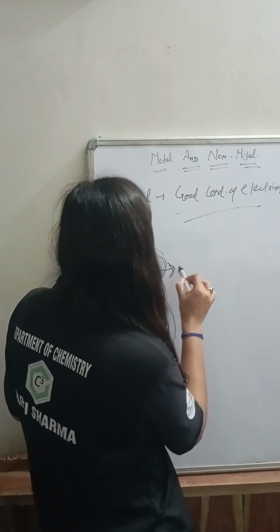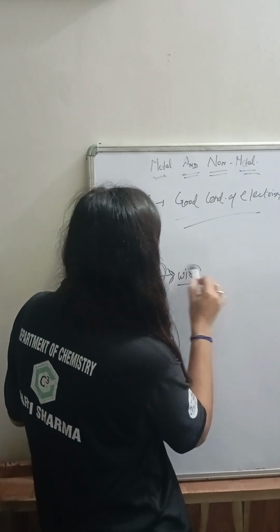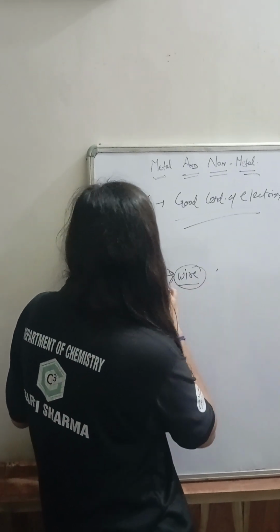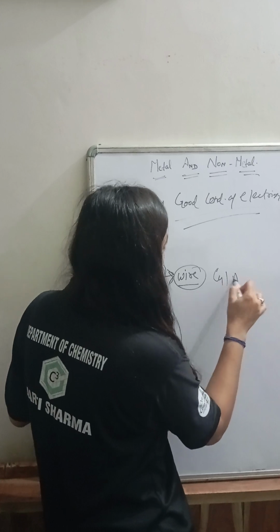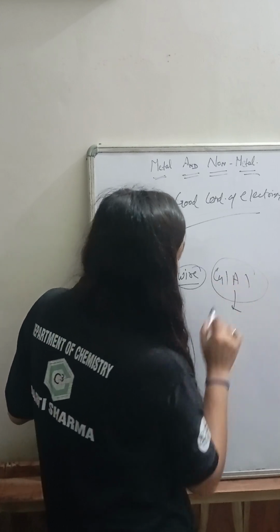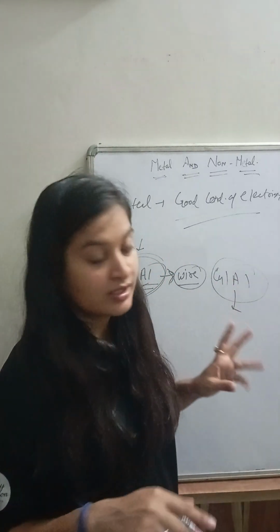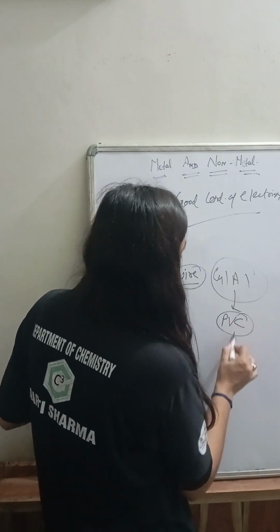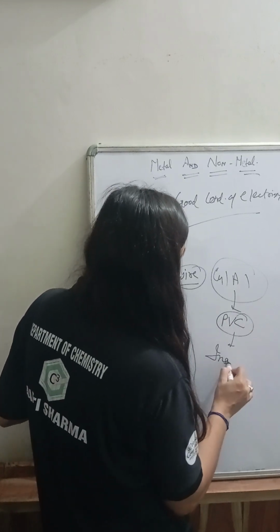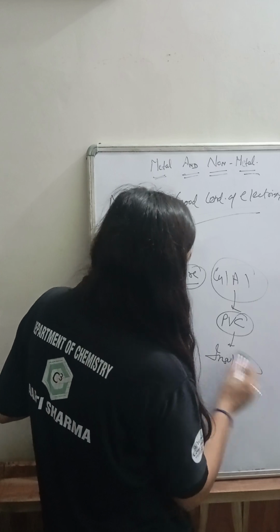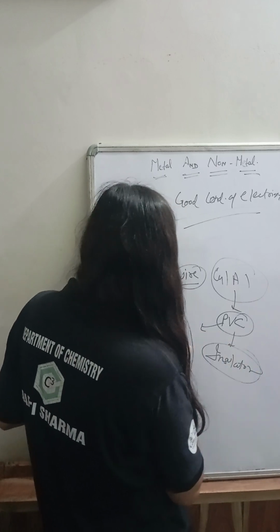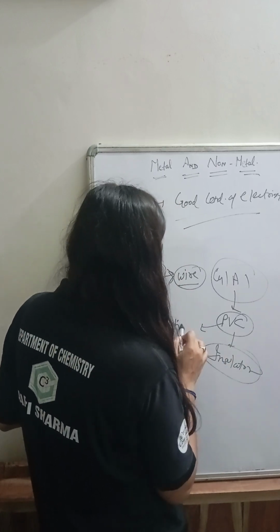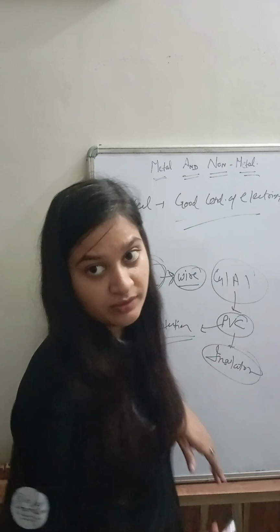So in our homes, wires are made from metal, that is copper and aluminium. On the copper and aluminium wire there is a layer of plastic covering. That layer is basically PVC, and PVC is an insulator. So this is basically for protection purposes. Nothing else with this. Okay.